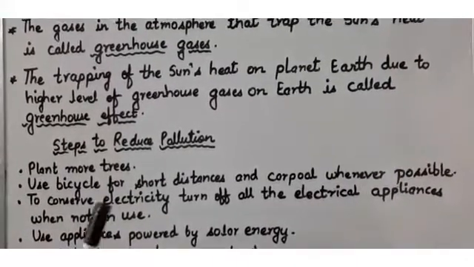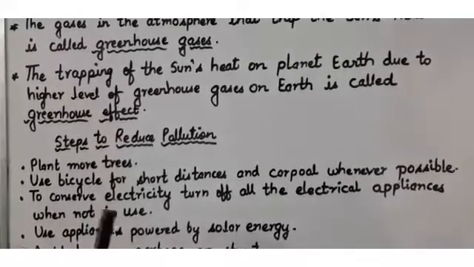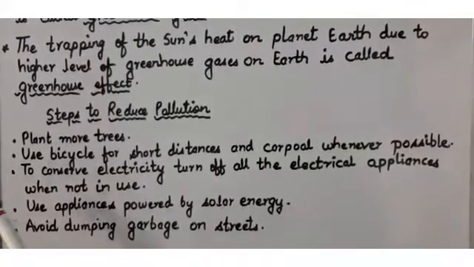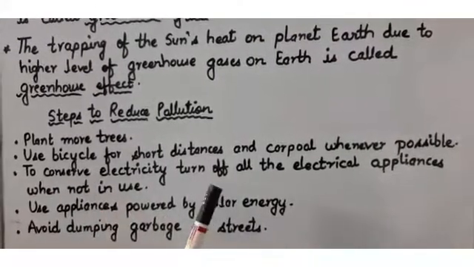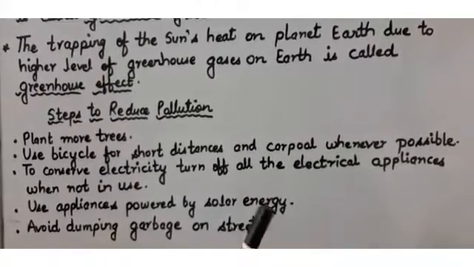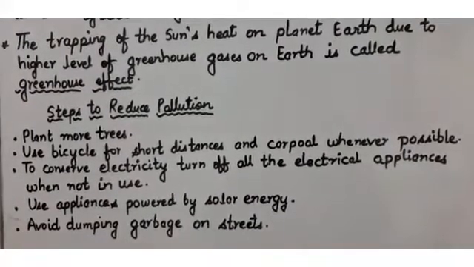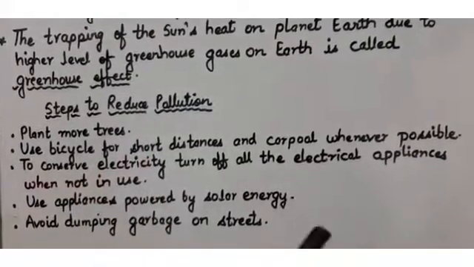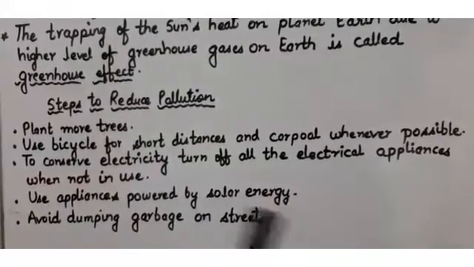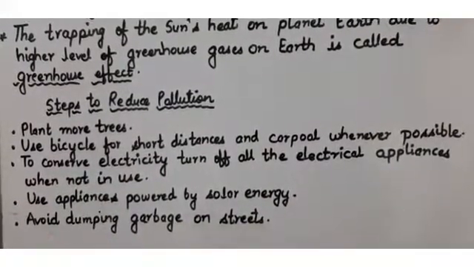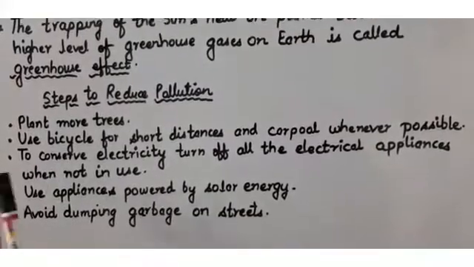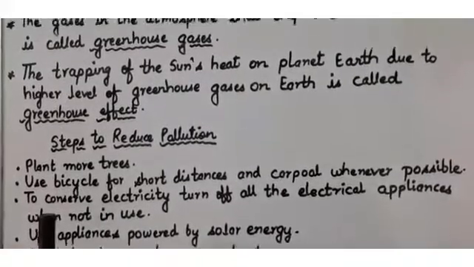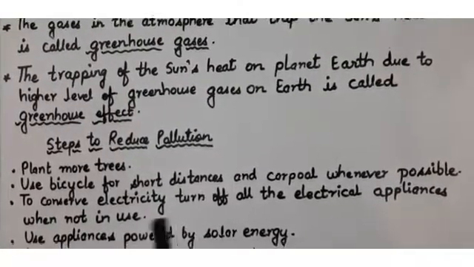Number two is to use a bicycle for short distances. If we have to go a short distance, we should go by bicycle, or we should carpool whenever possible. It will reduce air pollution. Then third, if we want to conserve electricity, we should turn off all the electrical appliances in our home when there is no use of them.